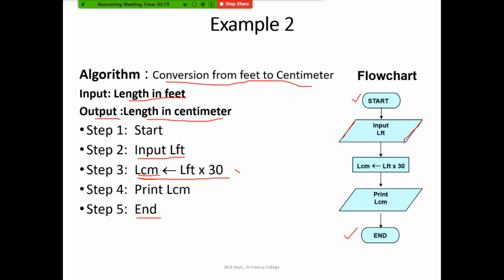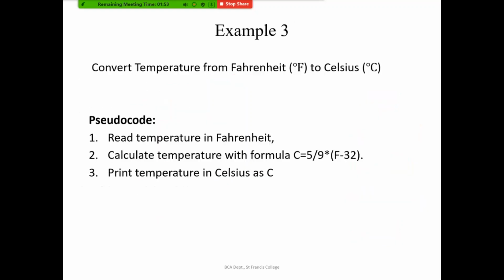The next step is again a calculation and an assignment statement, so we are doing it in a rectangular process box. The next statement is again an output statement which has to be given in a parallelogram, as it has to be output onto the screen. So input and output will be given in a parallelogram. Again at the end we'll be using an end terminal.